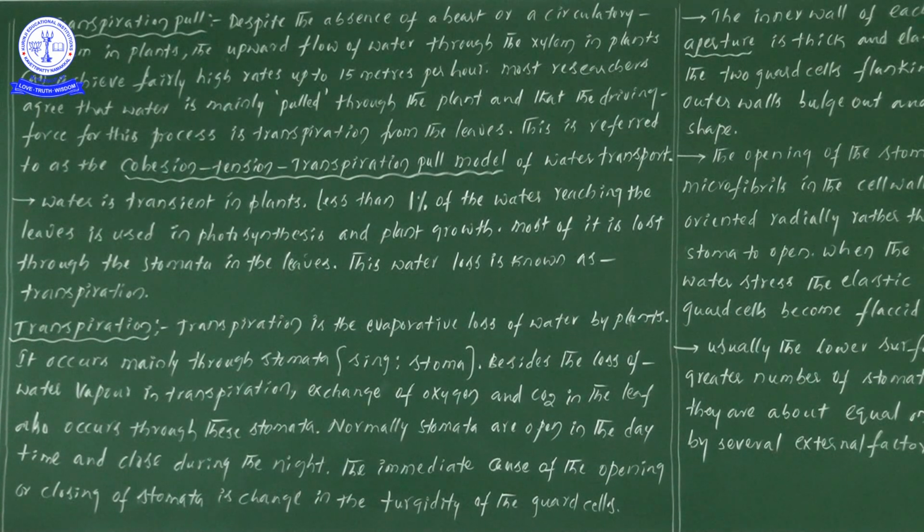Okay, now let us start to discuss the transpiration process. Transpiration is the evaporative loss of water by the plants. This one we have seen till now. Next one, it occurs mainly through the stomata. Stomata, singular, stoma. Next one, besides the loss of water vapor in transpiration, exchange of gases, exchange of carbon dioxide in the leaf, also occurs through the stomata.